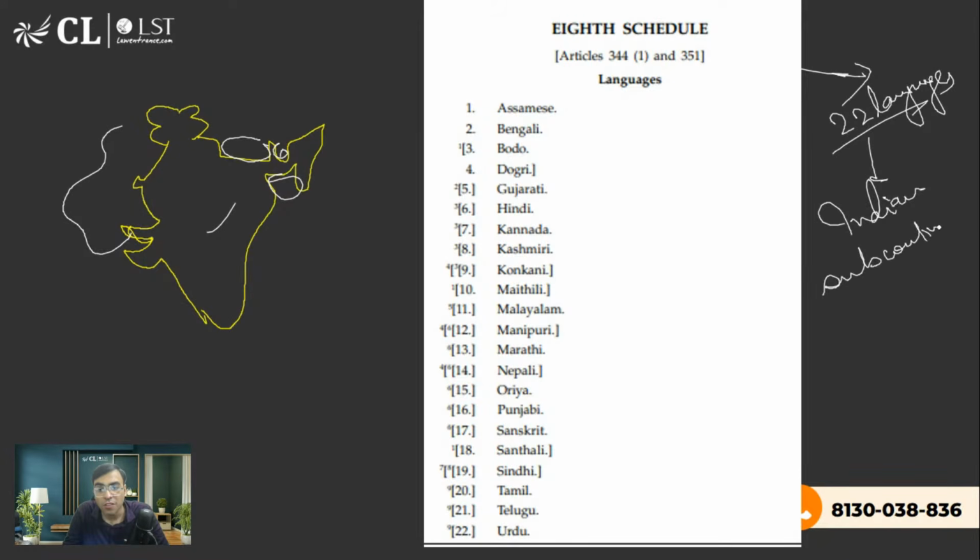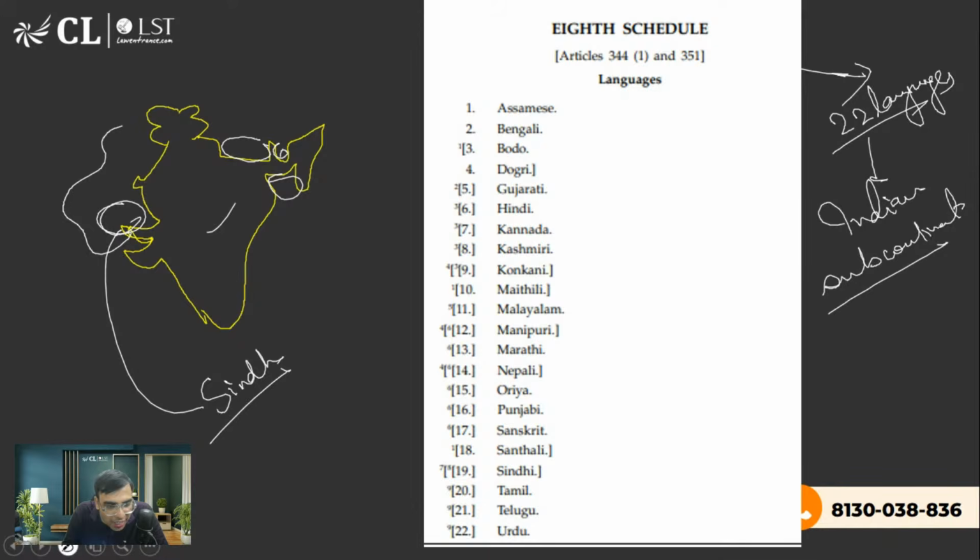Because a lot of cultures are even today in India from the Indian subcontinent. For example, in Pakistan you will find a region called Sindh. But a lot of people are actually in India. They have their Sindhi culture. They celebrate Sindhi marriages, Sindhi culture and all, right? So that is why you will find the Sindhi language also here, although Sindh is not in India. But the values and the culture still flow. Hai na? That's the idea behind this.